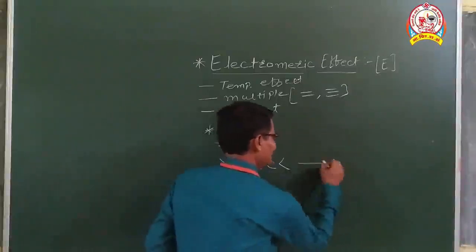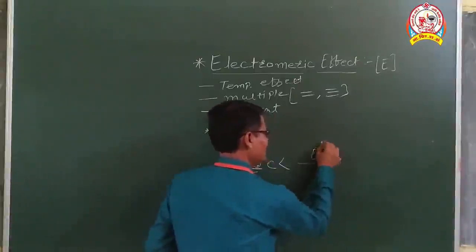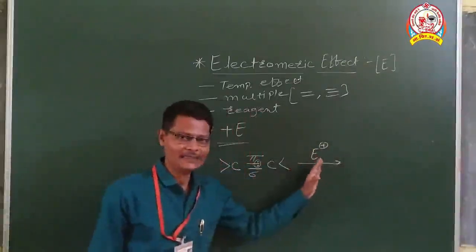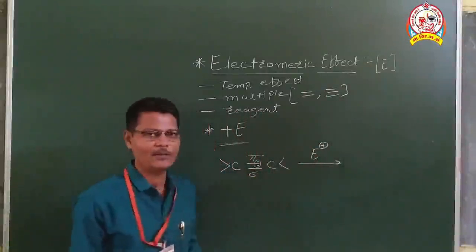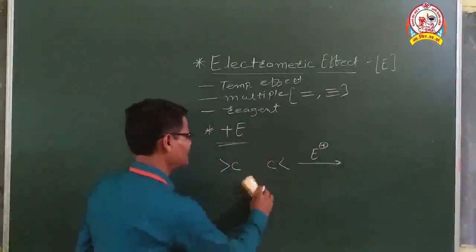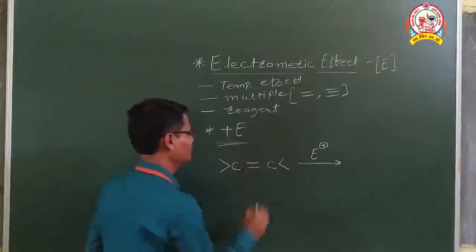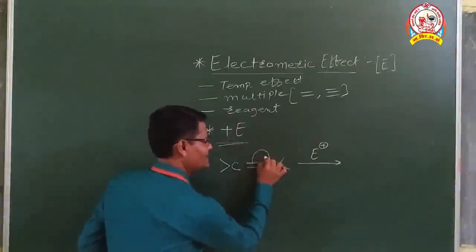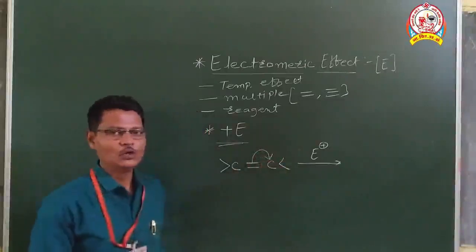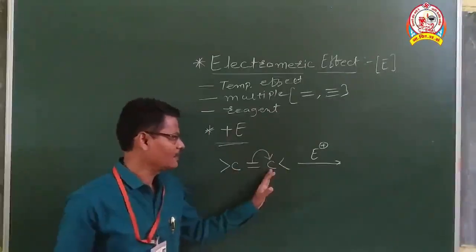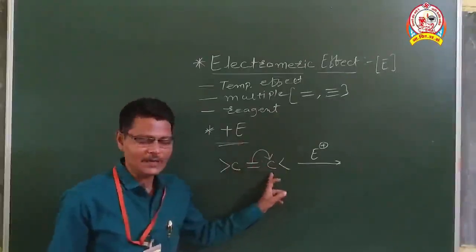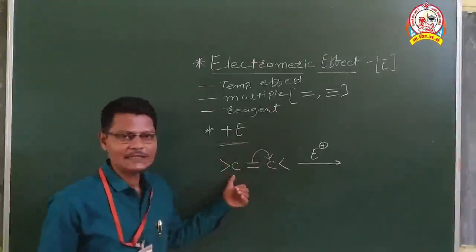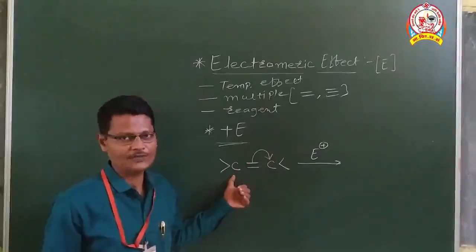Now this effect takes place in presence of a suitable reagent. Suppose we are adding some electrophile on this C double bond C. During the reaction, what happens now? This pi electron pair gets transferred towards this carbon atom, and this carbon atom acquires complete negative charge, whereas this carbon acquires complete positive charge.